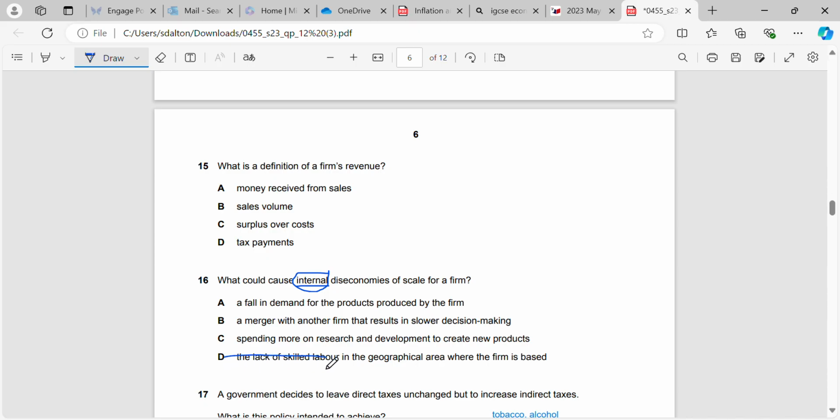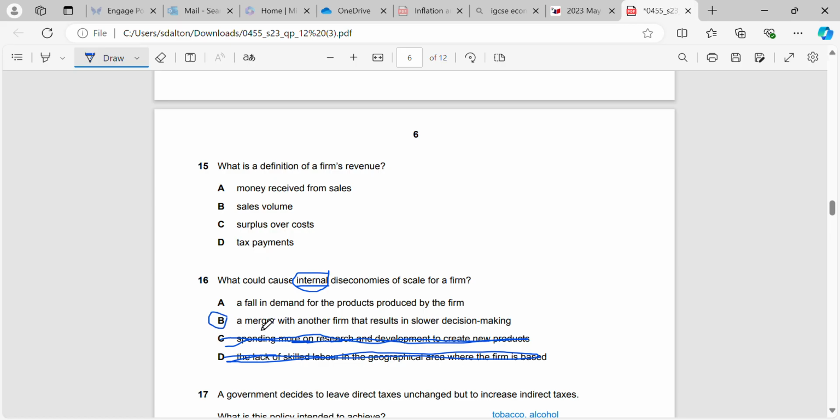So straight away you can cross out lack of skilled labour, geographical area. That's going to be an external effect, not internal. If they spend more on research and development to create new products, that's not going to cause diseconomies of scale. That may actually result in long-term economies of scale rather than diseconomies. So the correct answer here is B.